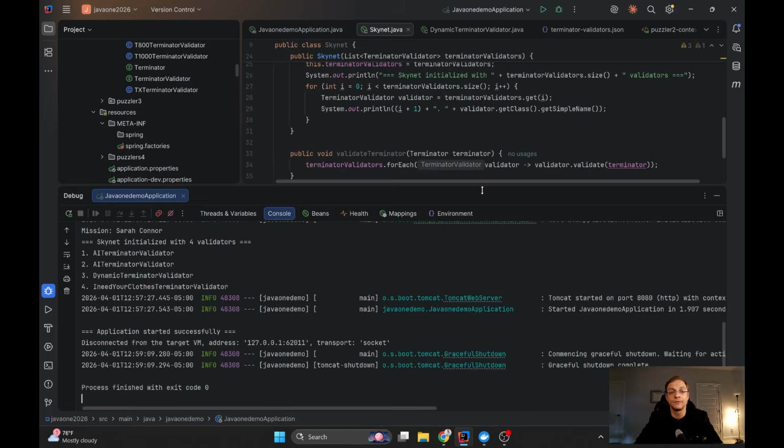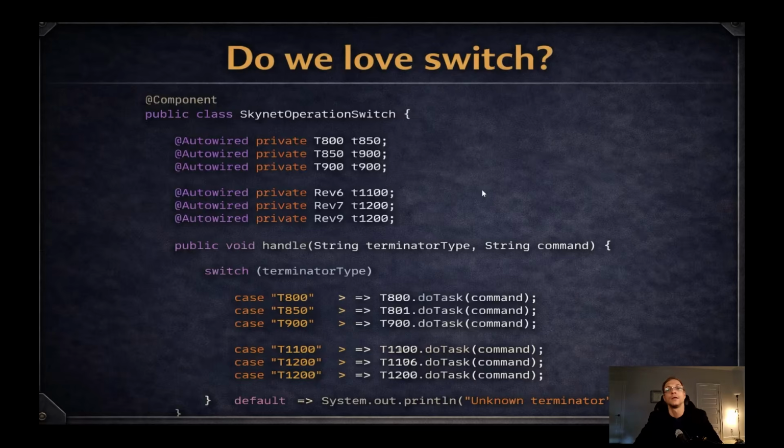Let's stop it for a moment. Okay, before the next puzzler, I want to show you some additional design patterns, maybe ask you an additional question. So I never loved switch, actually. Switch was an anti-pattern for me in Java, and no matter that now it looks much better and you cannot forget the break, still I think in most cases it's an anti-pattern.